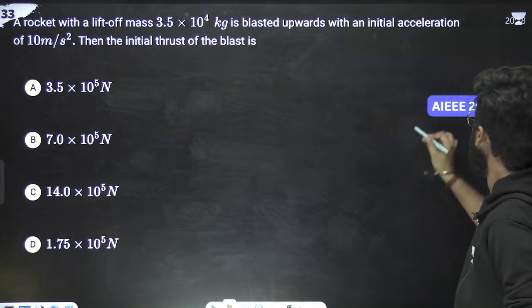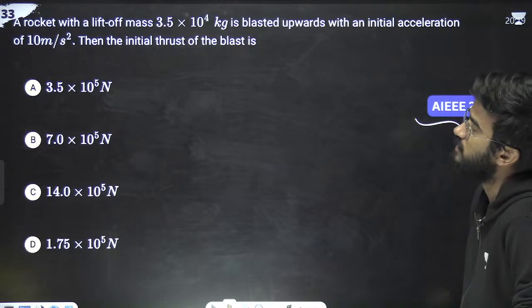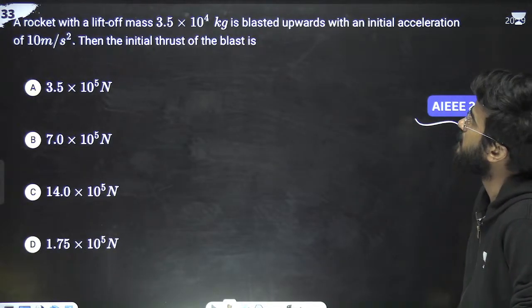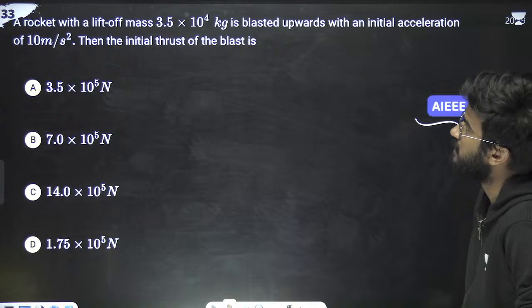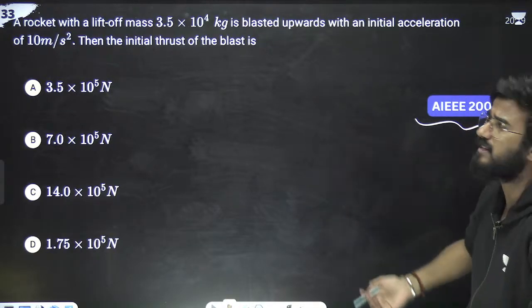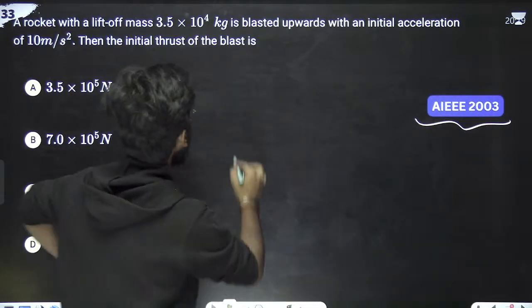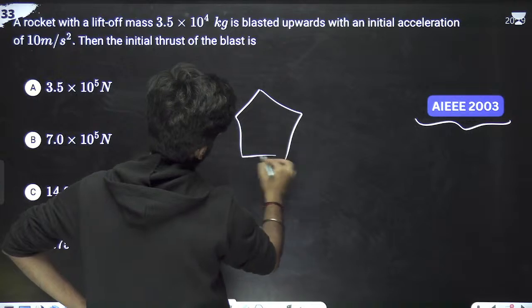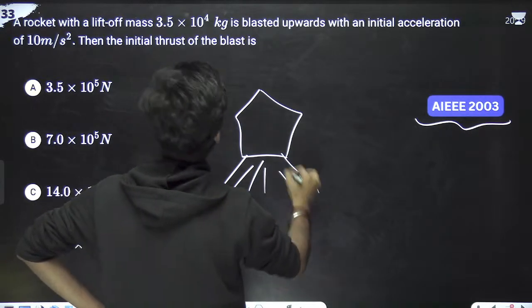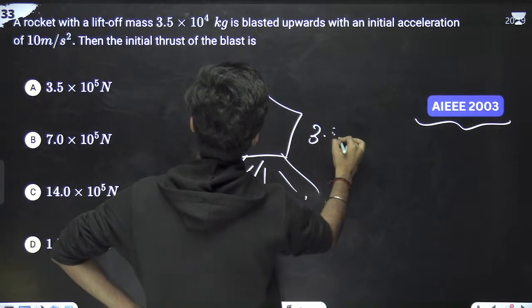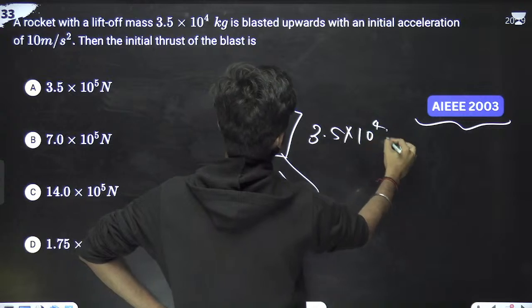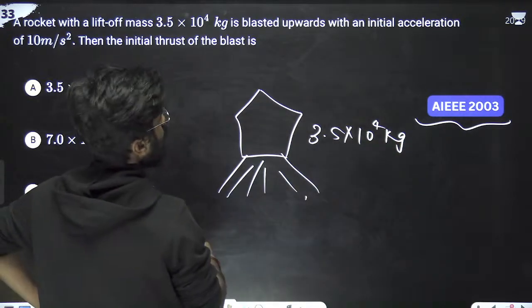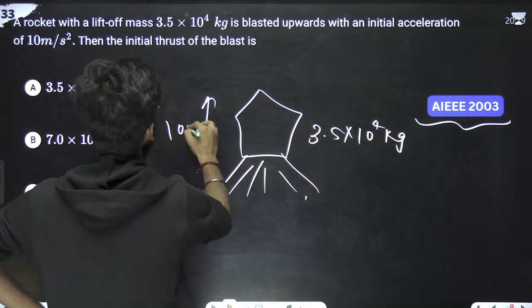Okay, next question, AIEEE 2003. What the question is saying, a rocket is lifted off, mass is this, blasted upward with initial acceleration this. What is the initial thrust? We have to calculate the initial thrust. This is the rocket. Mass is 3.5 into 10 to the power 4 kg. Initial acceleration is 10 meters per second square.